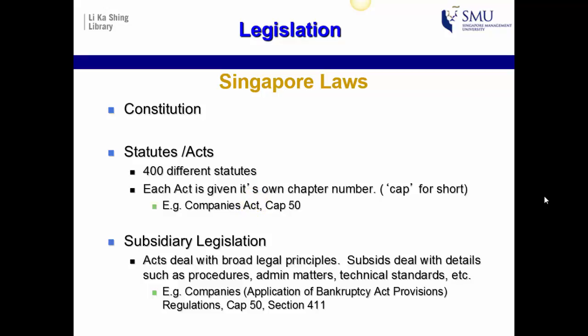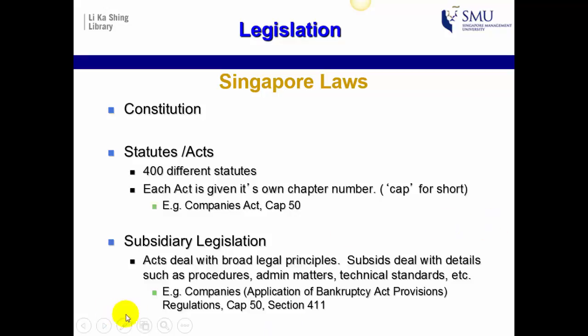The next major category is subsidiary legislation. While acts deal with the broad legal principles, the associated subsidiary legislation deals with the nitty-gritty details, procedures, and administrative matters. These are the standards, etc., that need to be in place in order to implement what has been laid out in the Act. Now, these rules and regulations are issued usually by the relevant ministry or minister, and the authority has been given by the Act that has been passed in Parliament.